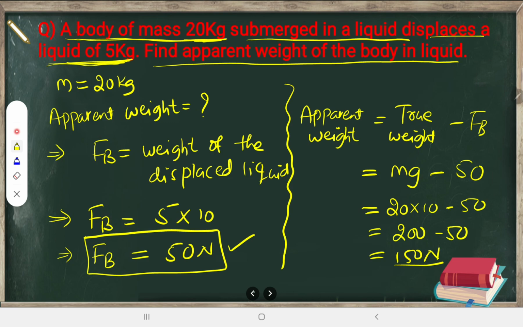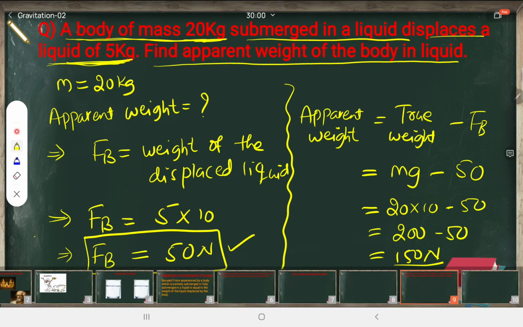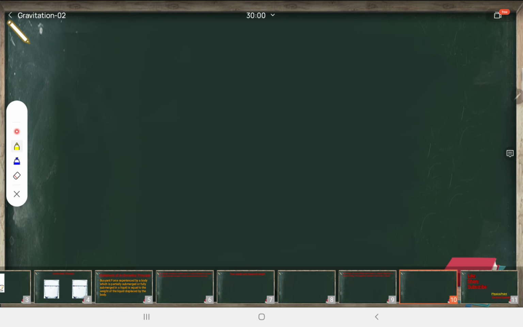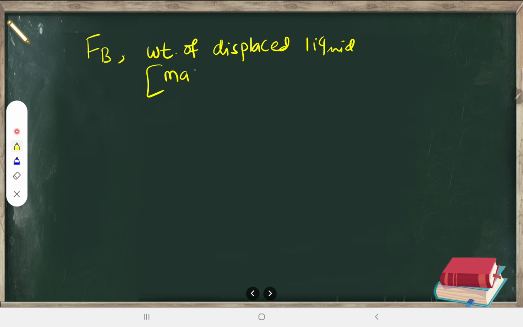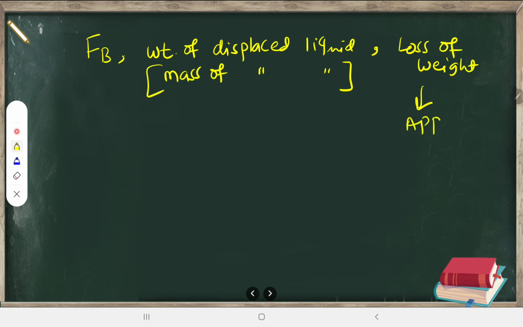Basically, the concept I'm trying to give here is that they can ask you about buoyant force. They may ask you the weight of a displaced liquid. If the weight of displaced liquid is there, you can be asked about the mass of displaced liquid also. You can be asked about loss of weight also, and about apparent weight. All these things can be asked.